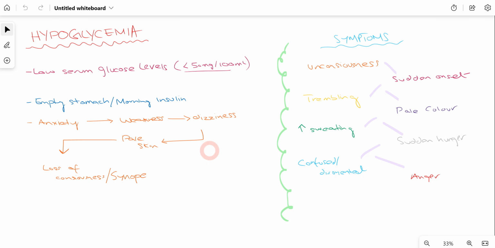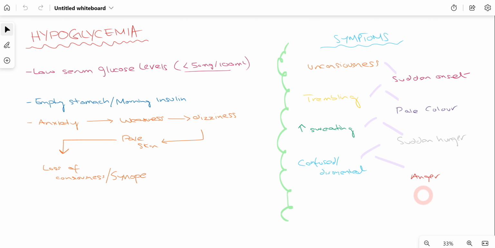Now, what are the symptoms that the patient will give to us as the patient is suspecting that their glucose level is going down or they are not feeling well? They will experience unconsciousness. It will be very sudden in onset, trembling, pale color. Patient will experience increased sweating, sudden hunger because their glucose level is going down, so they will experience that they need something to eat as soon as possible. They will be confused and disoriented, and they will experience anger.